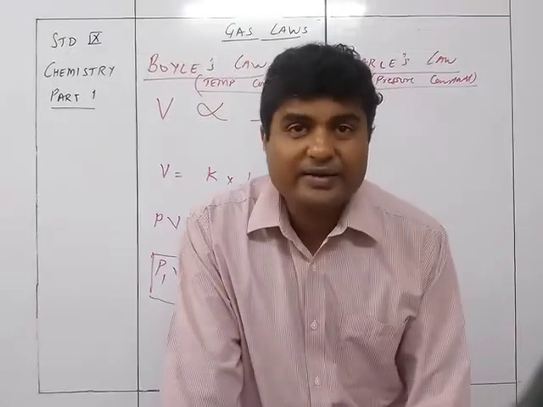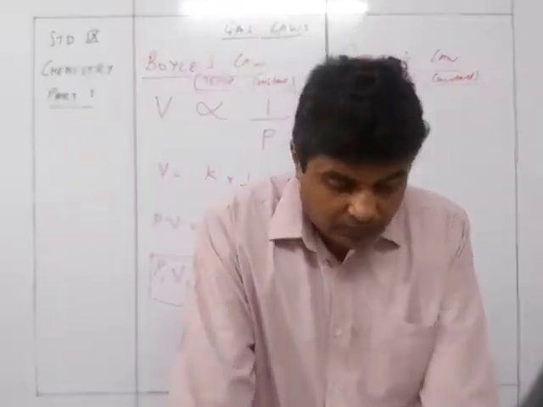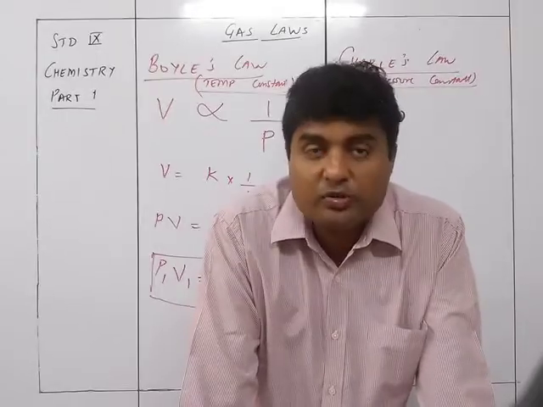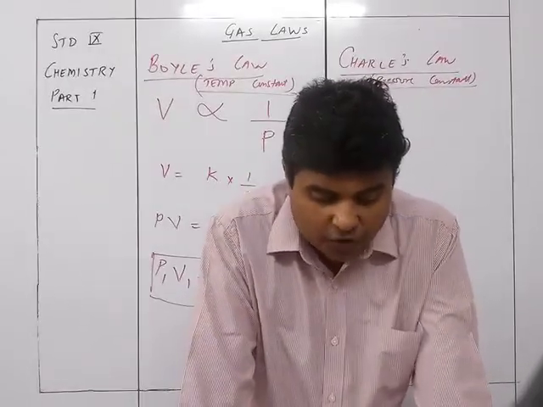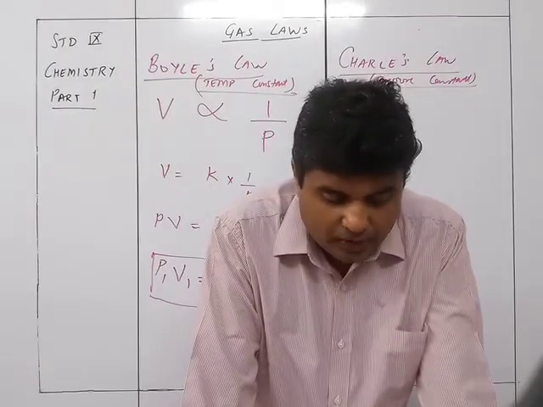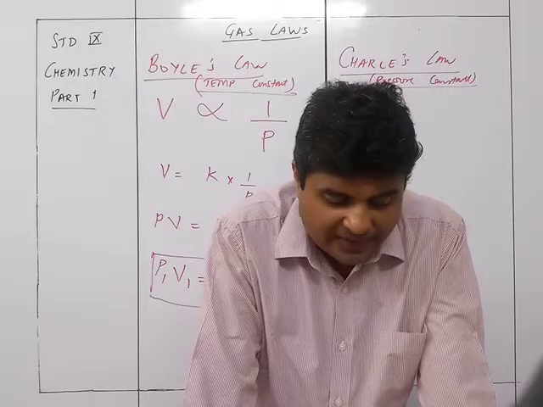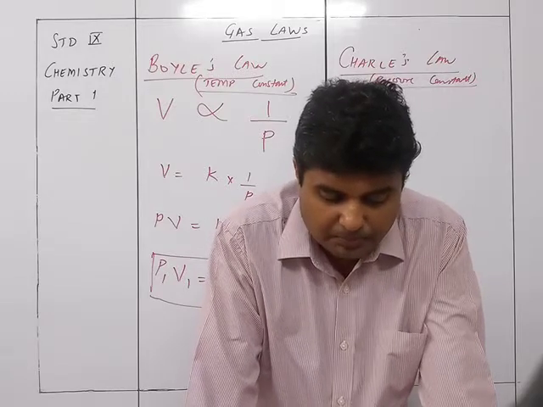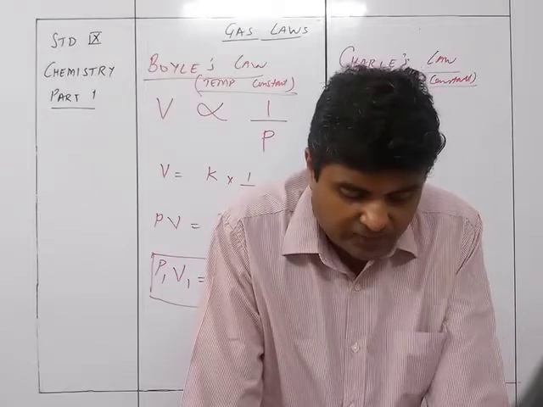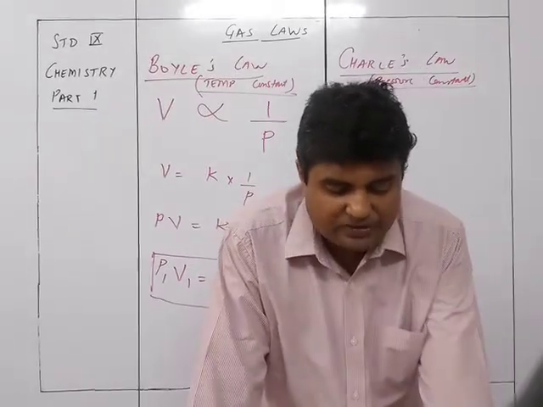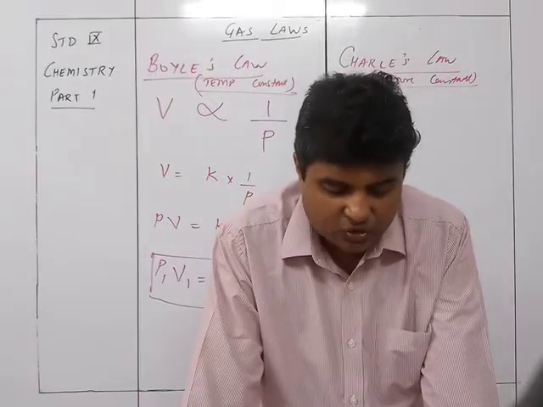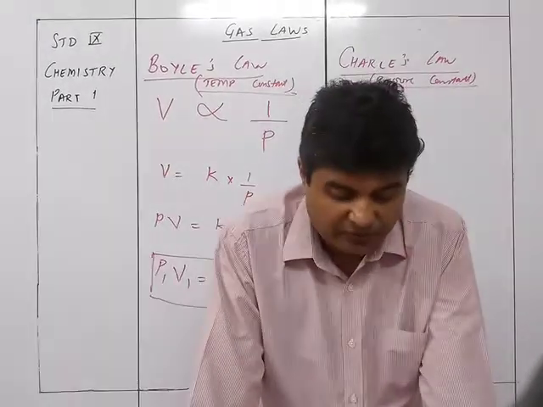Now, we need to understand what is absolute zero. The temperature minus 273 degrees Celsius is called absolute zero. Reduction of volume of gas to 0 cc is only a theoretical concept. Practically, all gases liquefy or solidify before reaching this temperature. So the absolute scale, the new temperature scale with its 0 at minus 273 degrees and each degree equal to 1 degree of Celsius, is called the absolute or Kelvin scale of temperature.